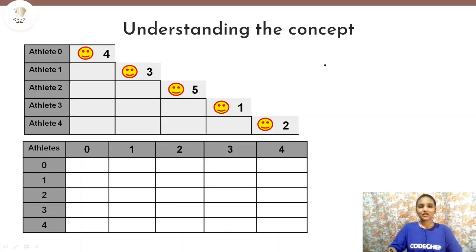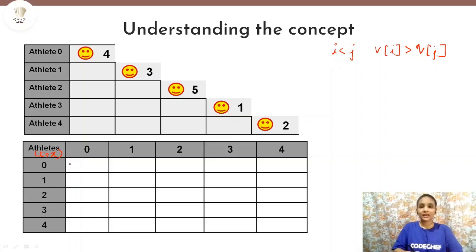Now coming back to our example, and based on our observation that we just found out, i must be less than j and v of i must be greater than v of j for any two athletes to intersect. So what we can do is find out the tuple of t comma x for each pair of athletes.